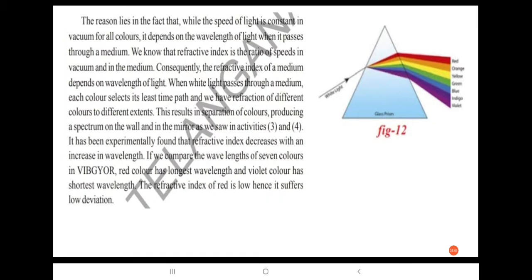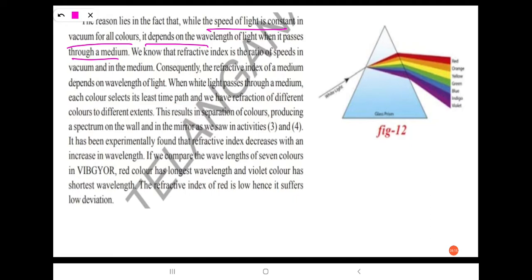The reason lies in the fact that while the speed of light is constant in vacuum for all colors, it depends on the wavelength of light when it passes through a medium.